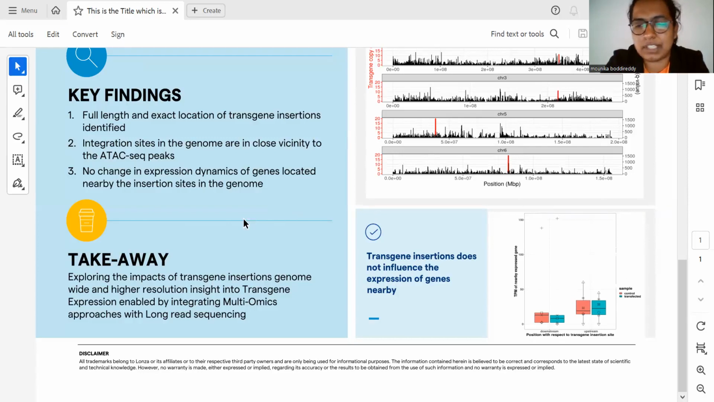The final takeaway message from our analysis is that exploring the impacts of transgene insertions by taking advantage of ultra-long nanopore read sequencing and integrating it with multi-omics analysis can give us more in-depth insights into the expression profiles of the transgene insertion sites inside the host cell genome and where they preferentially occur, which can be used for the effective production of biologics products by making use of this information.